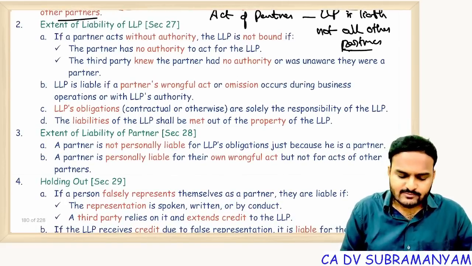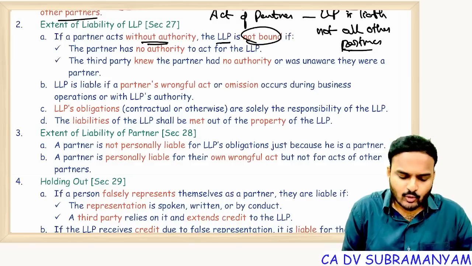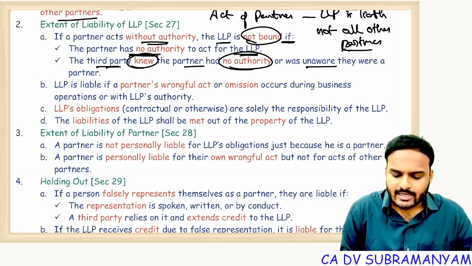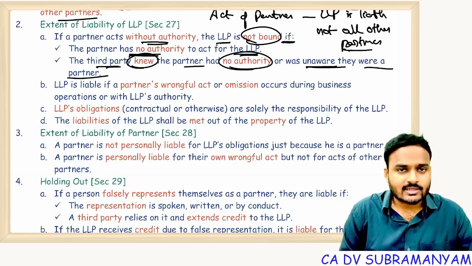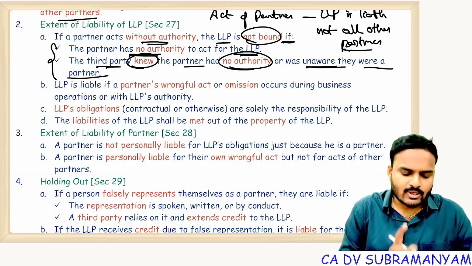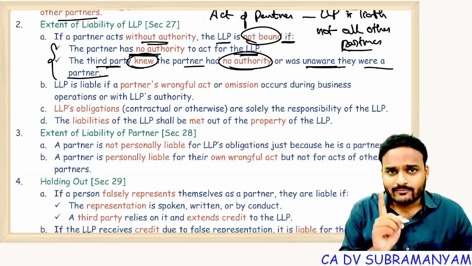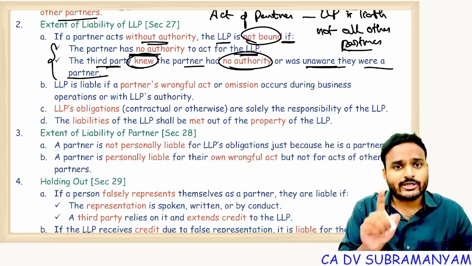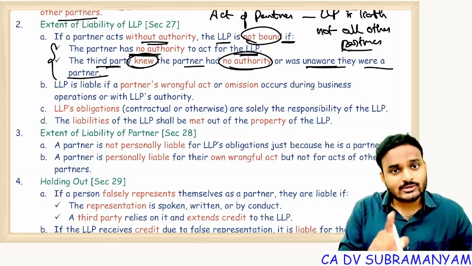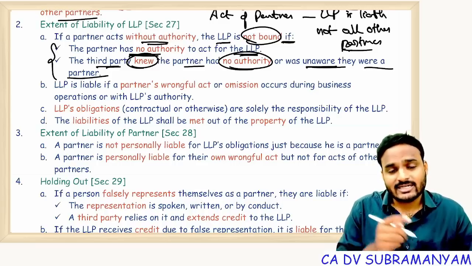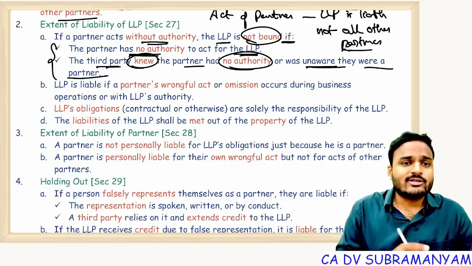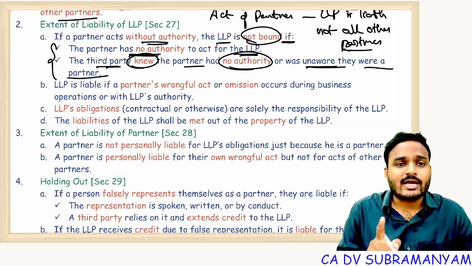Okay, next one, extent of liability of the LLP. If a partner acts without authority, the LLP is not bound. If the partner has no authority to act for the LLP and the third party knew that the partner had no authority, or the third party was unaware that he was a partner. In the first case, the partner has no authority, but intentionally enters into the contract. Now the third party cannot sue the LLP.